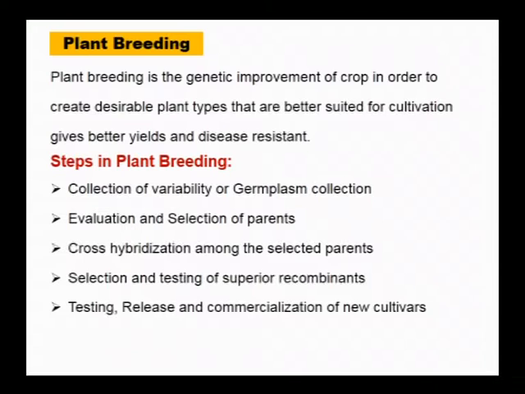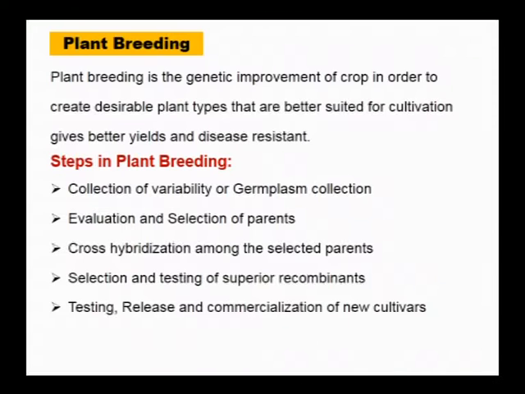Again, in selection and testing of superior recombinants, we look at the combined character that we have obtained in cross hybridization or breeding. Once the superior recombinant is selected, the next step is testing, release and commercialization of new cultivars.